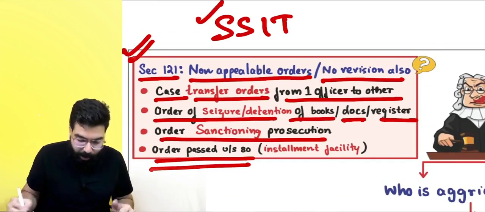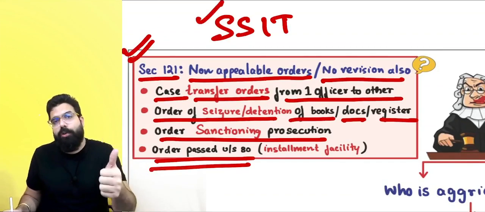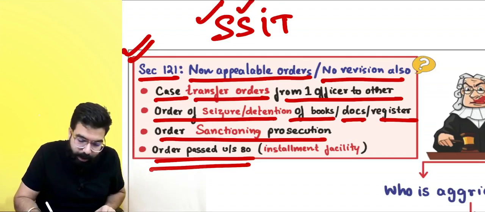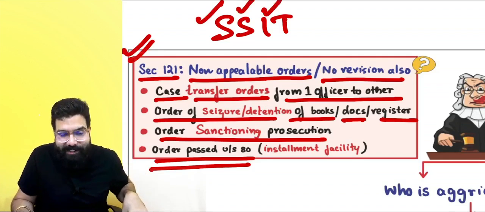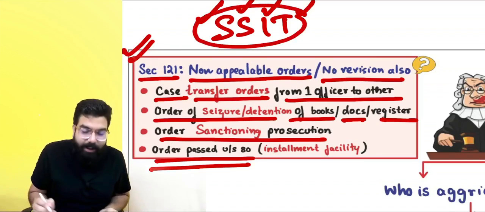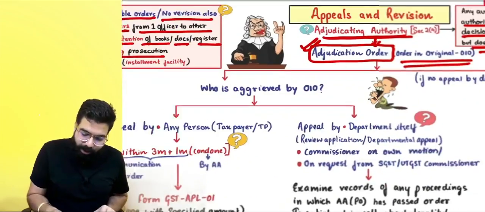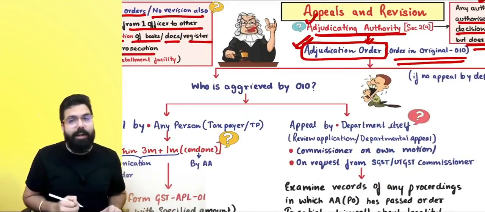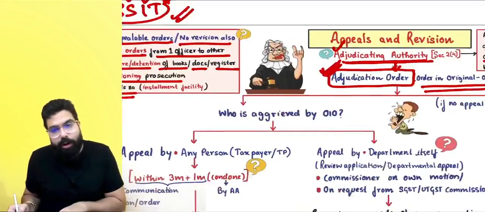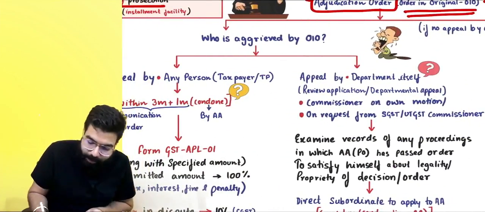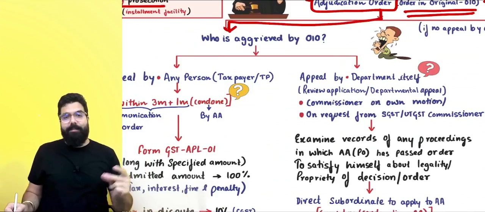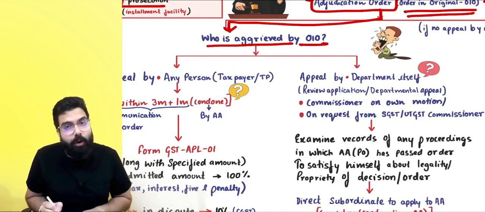These are the orders against which you just have to sit. What are the orders? S for seizure or detention order of books, documents, or register. S for sanction order, the prosecution sanction order, I for installment facility rejection order, and T for case transfer order, so that you remember, this is the mnemonic. So, if an order is passed by an adjudicating authority, it is known as an adjudication order. If it's an order other than these 4 orders, then you can go for an appeal. The first appeal goes to the appellate authority, but who will go for the appeal? Whoever is aggrieved. Everyone over here, who is aggrieved by the order in original.